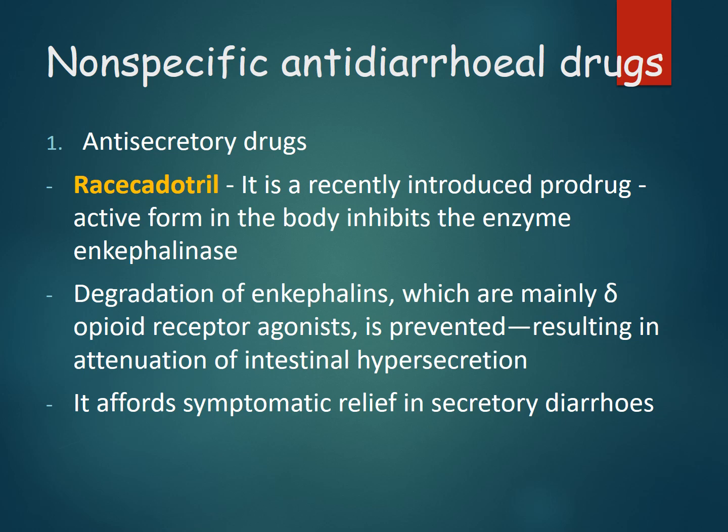So here racecadotril will inhibit the enzyme enkephalinase. The degradation of enkephalin, which is mainly a delta opioid receptor agonist, is prevented. There are many receptors for opioid type of drugs, mainly mu, kappa and delta. Out of that, enkephalin is mainly acting on delta type of receptors and it is an agonist at the delta receptor. When it is prevented or inhibited, it reduces the hypersecretion of the intestine.